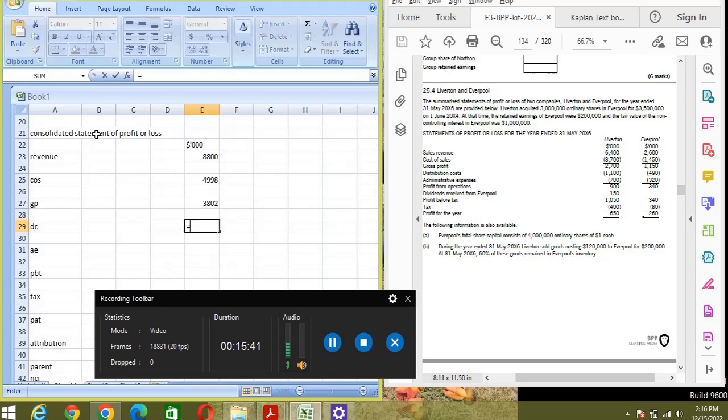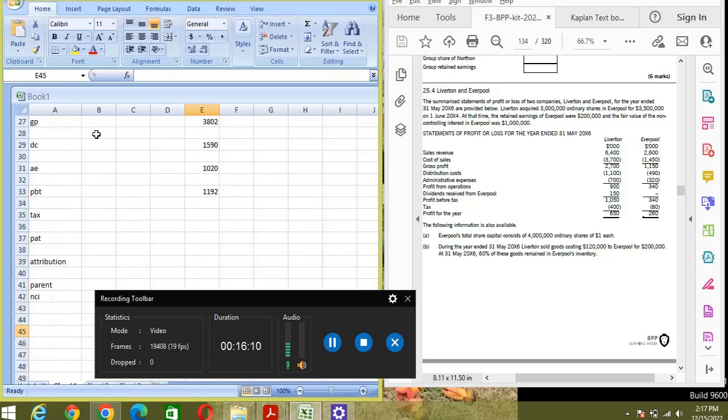Now distribution cost. Distribution cost is 490 of the subsidiary, and administrative expenses 700 of parent and 320 of subsidiary. Okay, the profit before tax will be gross profit minus distribution cost and administrative expenses. We have 1192 as profit before tax.